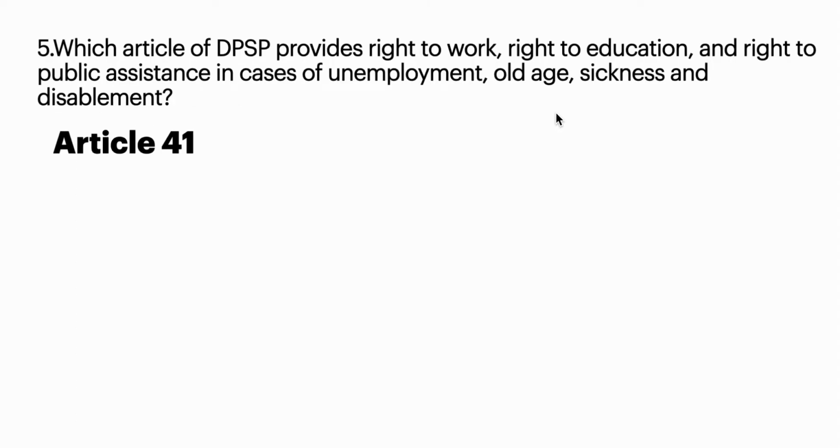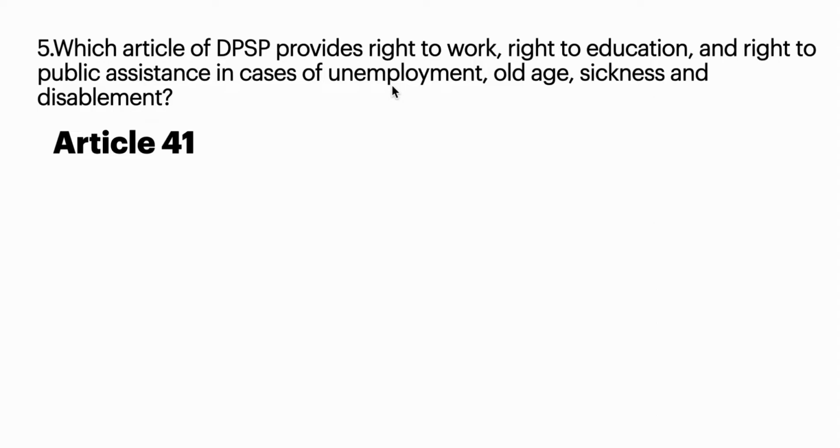Now the fifth question is, which article of Directive Principles of State Policy provides right to work, right to education, and right to public assistance in cases of unemployment, old age, sickness, and disablement? It is Article 41, and it has been implemented slowly. You can see public assistance in cases of unemployment: we have the MGNREGA scheme, which is under right to employment, and old age pensions can be seen.